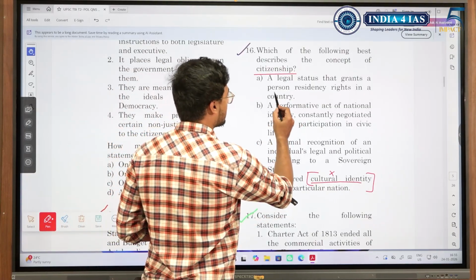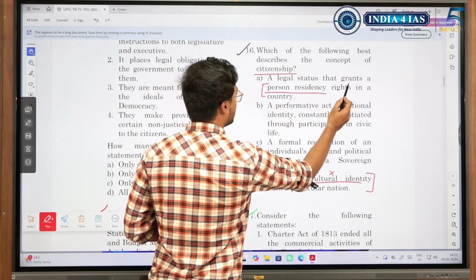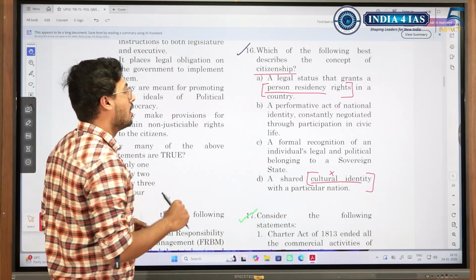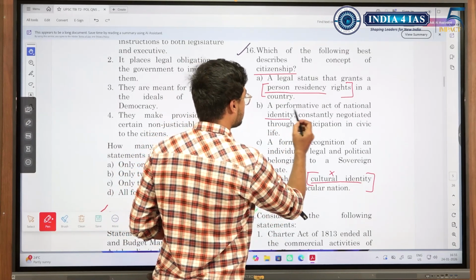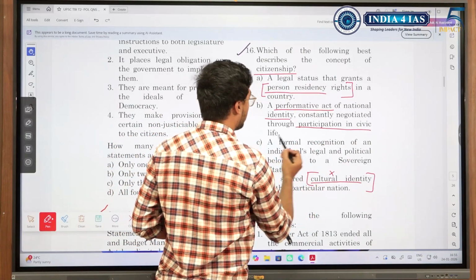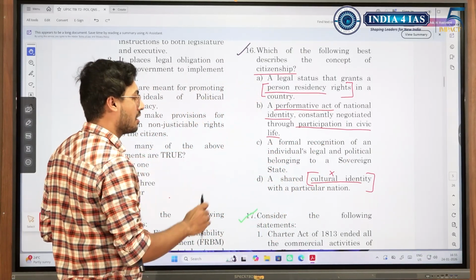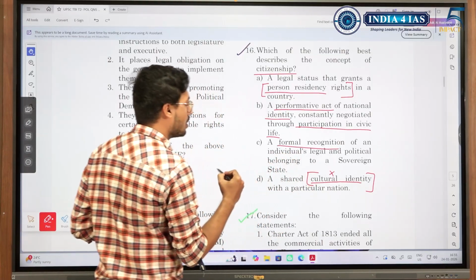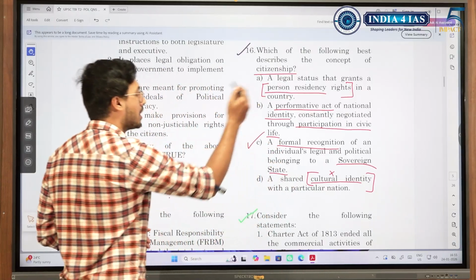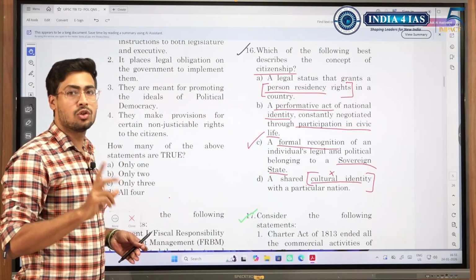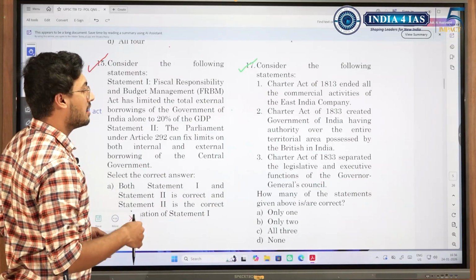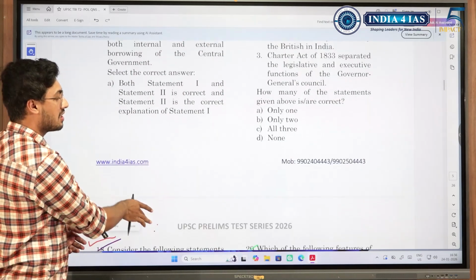A legal status that grants a person residency rights. Just because we get residency rights, that doesn't mean citizenship, because you can even take a visa and get residency rights for a certain period of time. A performative act of national identity, constantly negotiated through participation in civic life. We want citizens to do this, but this is not the condition. Another is formal recognition, a very important word, which provides us with legal and political rights, that too belonging to a sovereign state. So this is more appropriate compared to these. In every statement there will be one or two words through which you can eliminate and get the right option. Similarly, Charter Act 1813, 33, 53, these are things which you know.